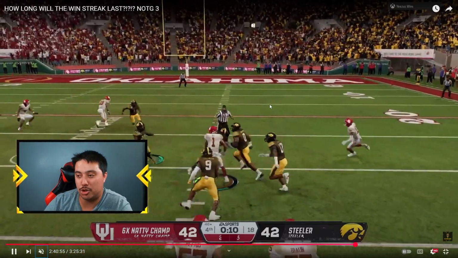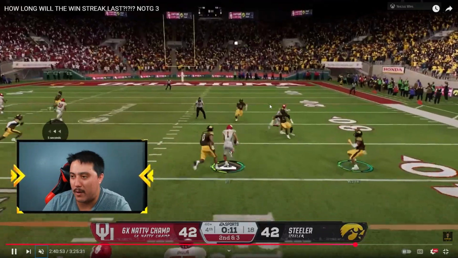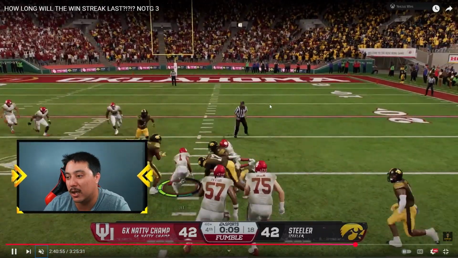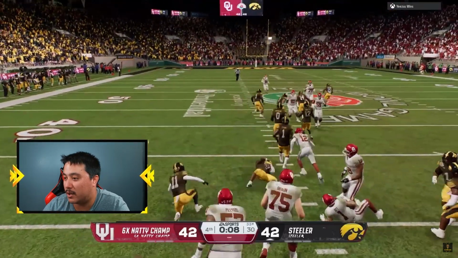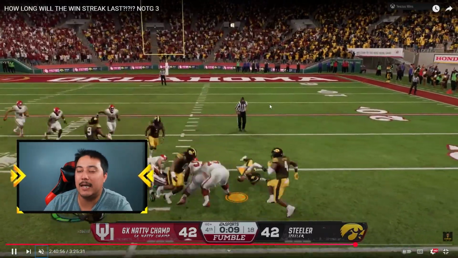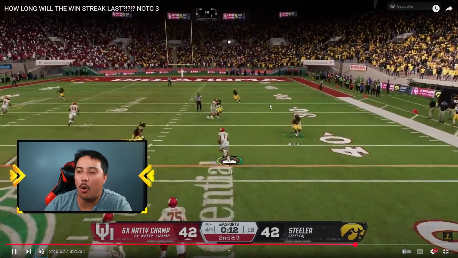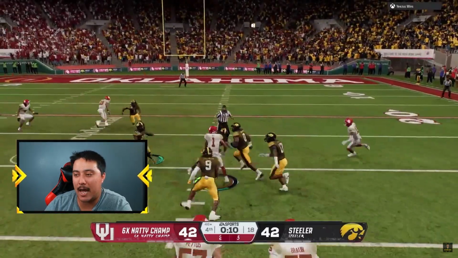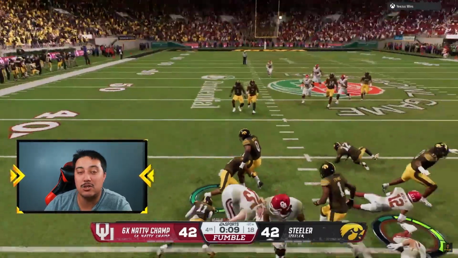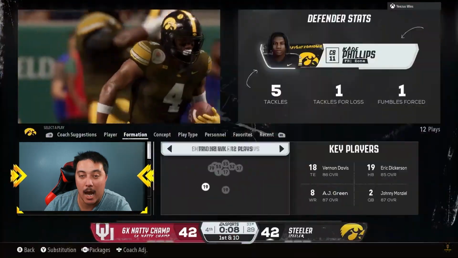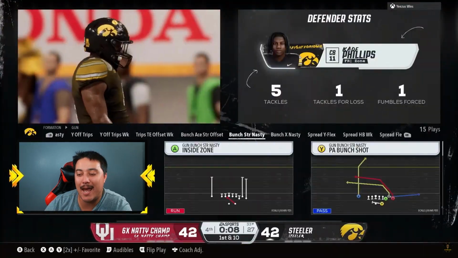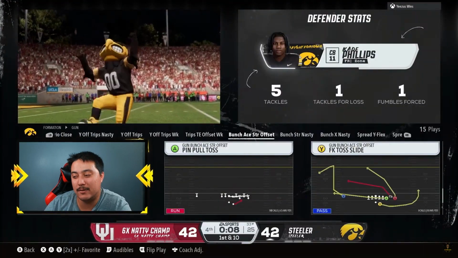But Richard Sherman, who was that? I think that was Phillips. That was Phillips. I think that was Phillips, boys. Yes. After getting punked on the whole game, he should have had like 3 or 4 picks. He strips Jaden Ott, and we recover the fumble with 8 seconds left in the game.